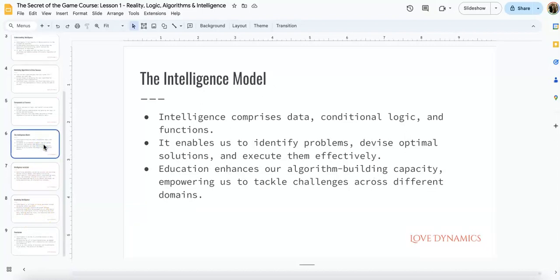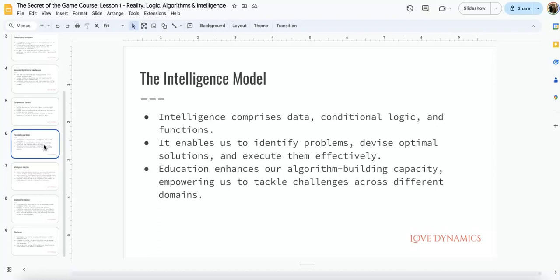Taking a step back, when we're talking about building algorithms, we really need to be thinking in terms of the broader algorithm building capacity, which is known as intelligence. Intelligence comprises data, which is a descriptive recording of what's going on around us and an understanding of that; the conditional logic, meaning decisions relative to that; and then the functions or task level actions that get taken relative to the data of what's happening. That is intelligence at its core, as modeled by technology. It enables us to identify problems, devise optimal solutions, and then execute on those solutions.